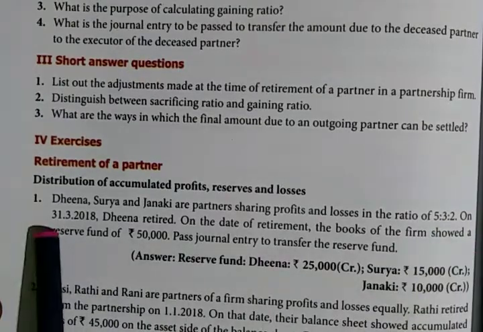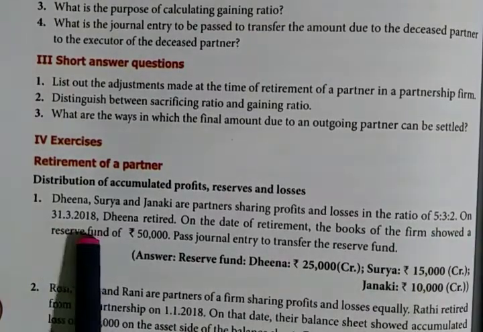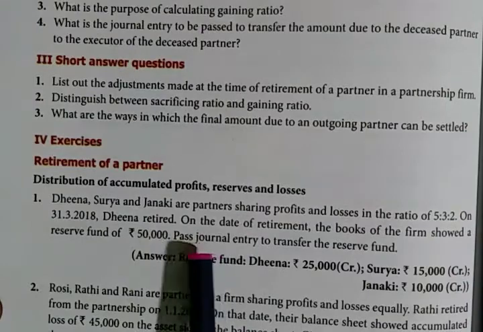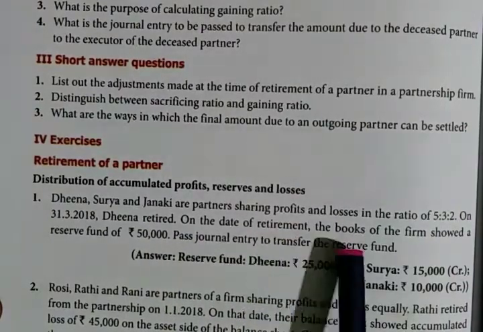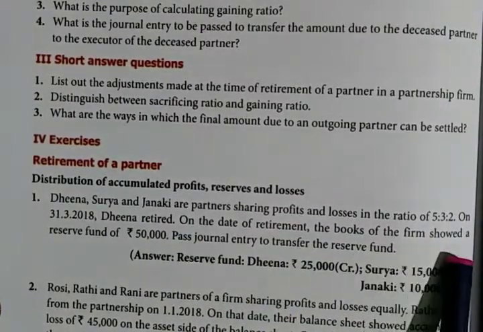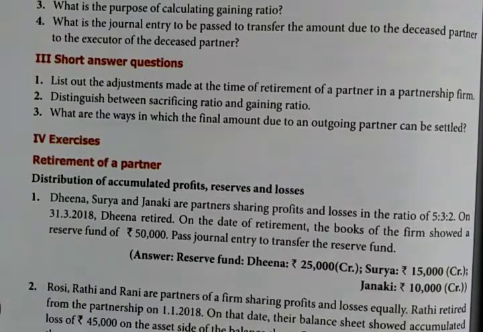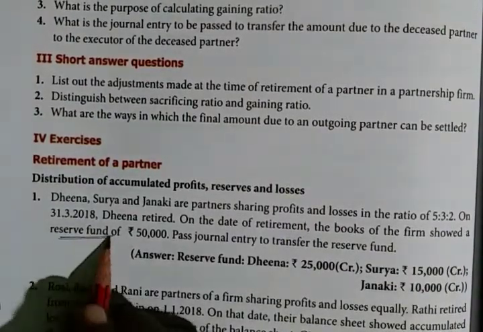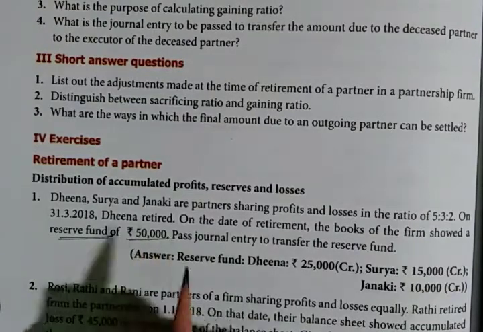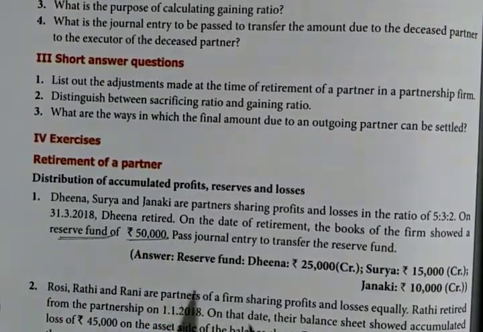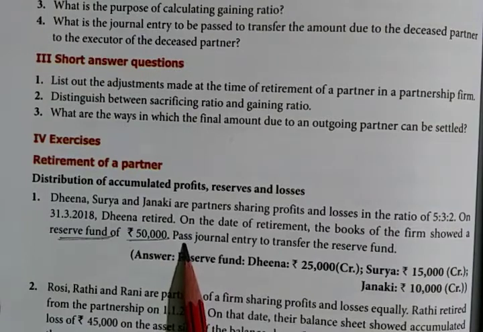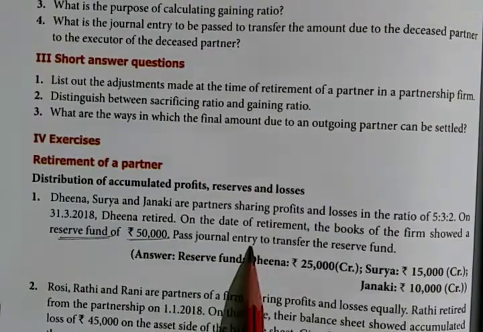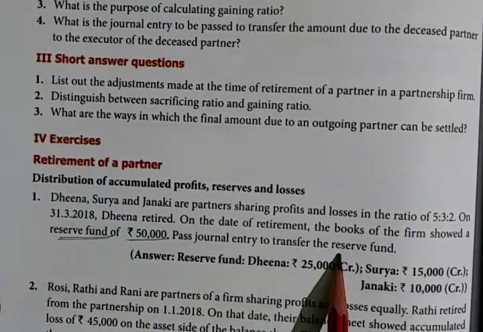On 31st March 2018, Deena retired. On the date of retirement, the books of the firm showed a reserve fund of rupees 50,000. They ask you to pass the journal entry to transfer the reserve fund.